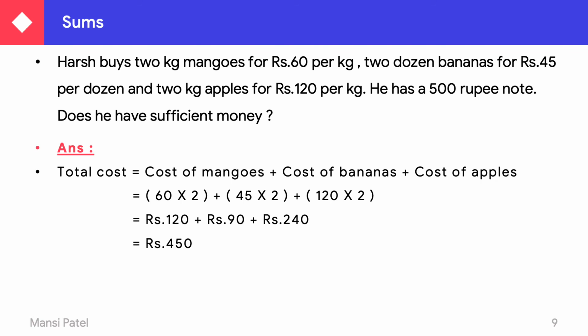He has to pay rupees 450 to the shopkeeper. And how much money does he have? He has a 500 rupees note. So Harsh has enough money to buy all these things. Why? Because the total cost is less than the rupees he has.